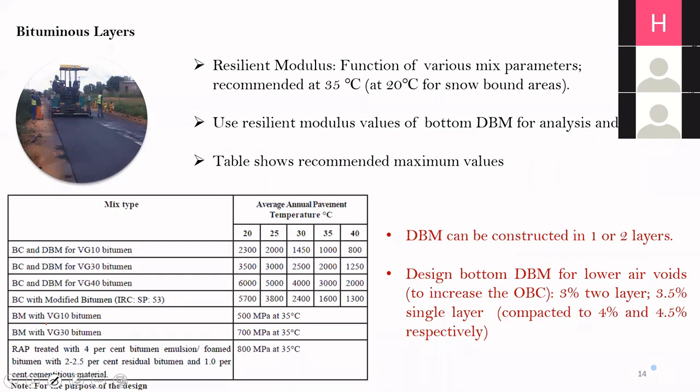If the DBM is constructed in 2 layers, you find the optimum binder content corresponding to 3% air void. And if the DBM is constructed in a single layer, you find it corresponding to an air void of 3.5%.